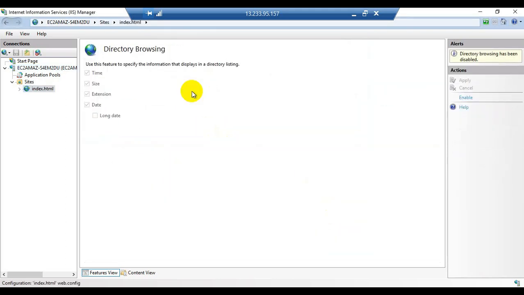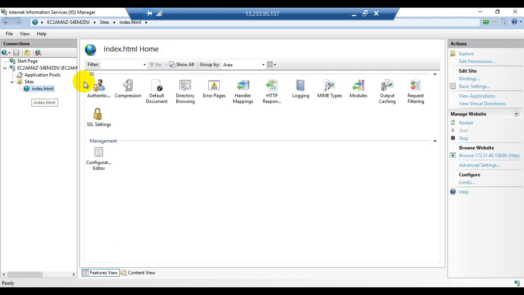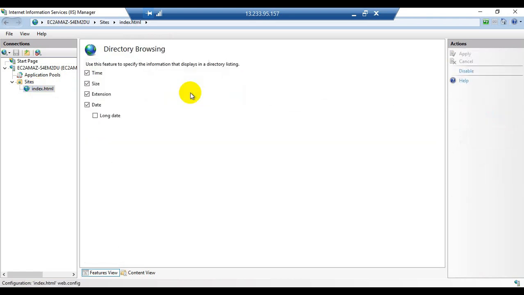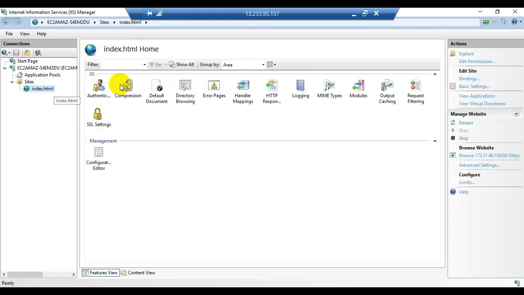Click on directory browsing. Click on enable. So guys, this step is very important. If you miss any one of the steps which we just now performed, the web page or the website will not get published. So don't forget to perform this step. So under the directory browsing, under the action, we need to click on enable. So now double click on index.html, double click on directory browsing. I'm sorry, we have already done this step.